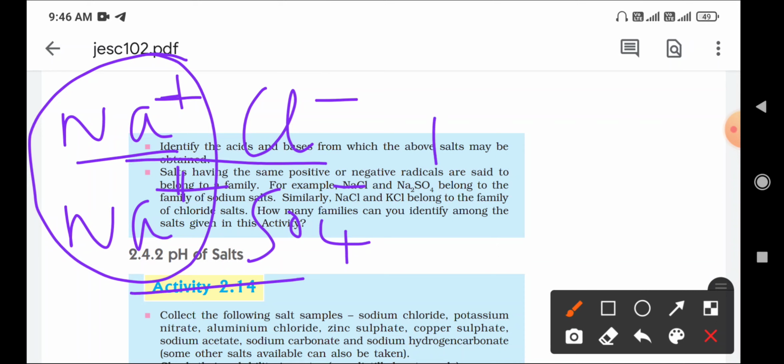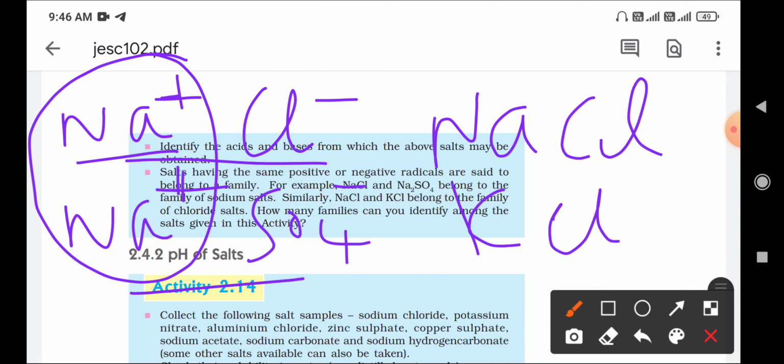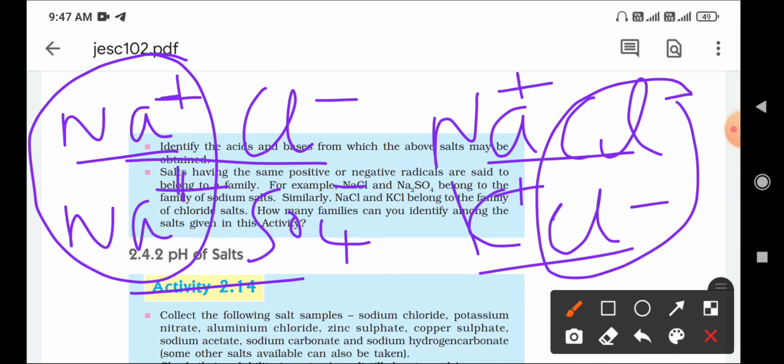Second, sodium chloride and potassium chloride. Here there is a positive sign on the sodium, a positive sign on the potassium, and chlorine has a minus sign. In this case, chlorine is common in both compounds, so this is called the family of chlorine salts. We can give different types of examples of families of salts.